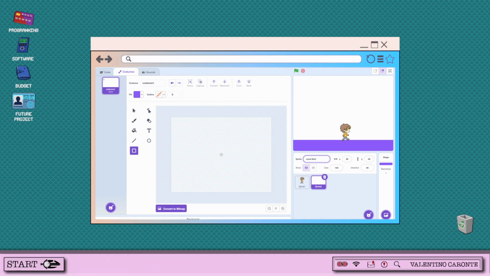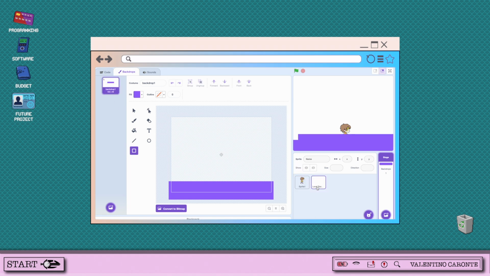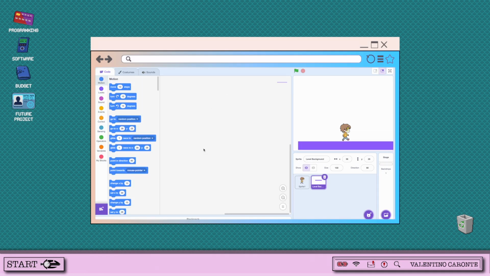This is where we're going to add a secondary layer where the current background is going to be duplicated. One thing that we have to keep in mind is that both layers are going to be shown at the same time when the program is started. So I'm going to transfer over the background that we currently have and put it into the new sprite so that both the character sprite and the background sprite are separated.